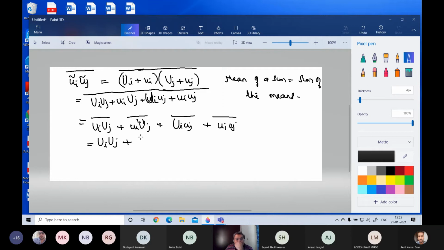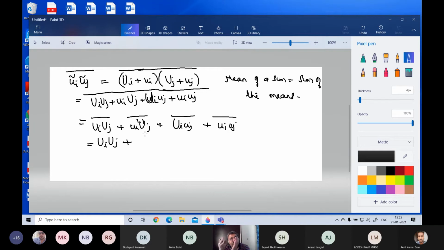Can you tell me what this is? Actually, this Uj is a mean. Look at it this way: a mean means a constant.